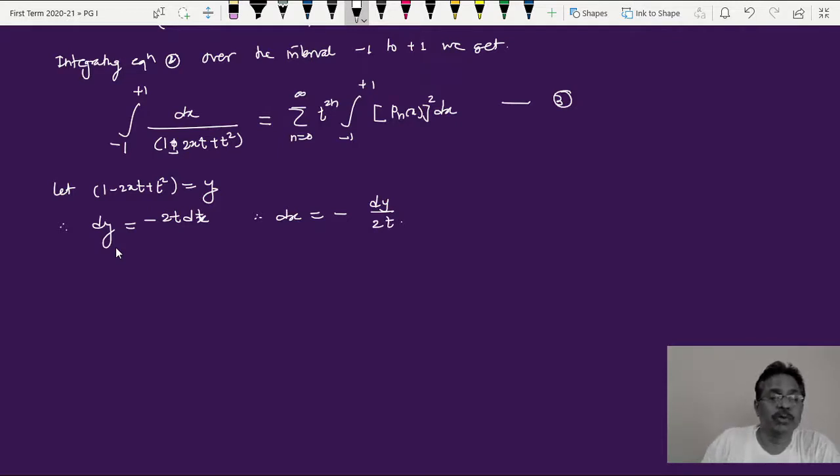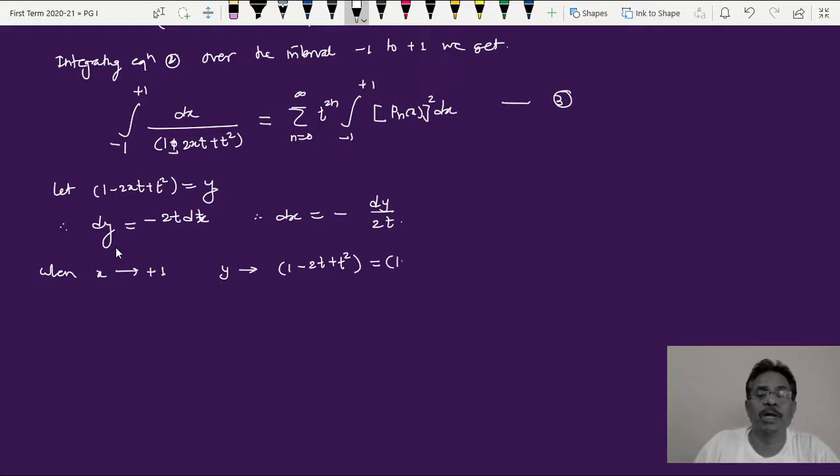And one more change we have to make. When x takes value to be plus 1, what happens to y? Here, when x becomes plus 1, this becomes 1 minus twice t plus t square. Then y becomes 1 minus twice t plus t square, and this is simply 1 minus t square. So y becomes 1 minus t square when x becomes plus 1.